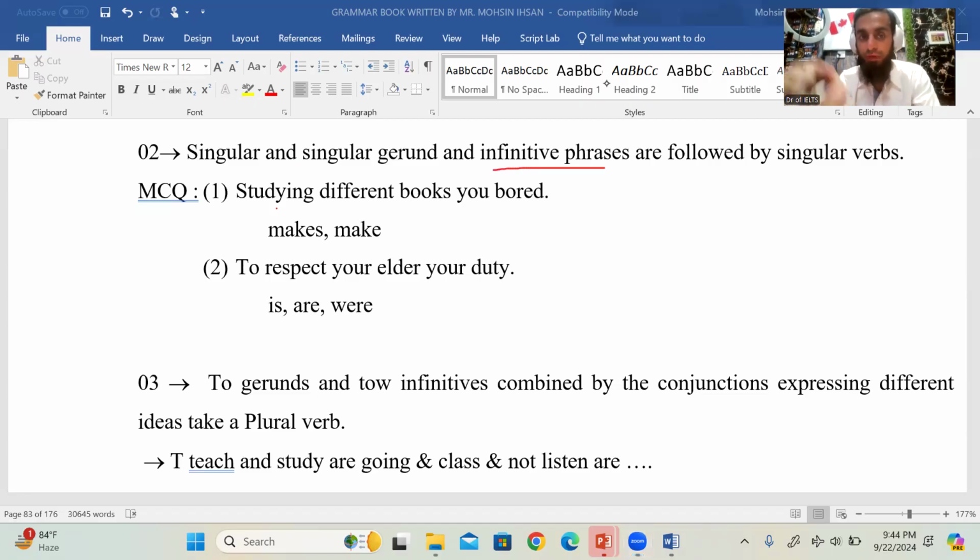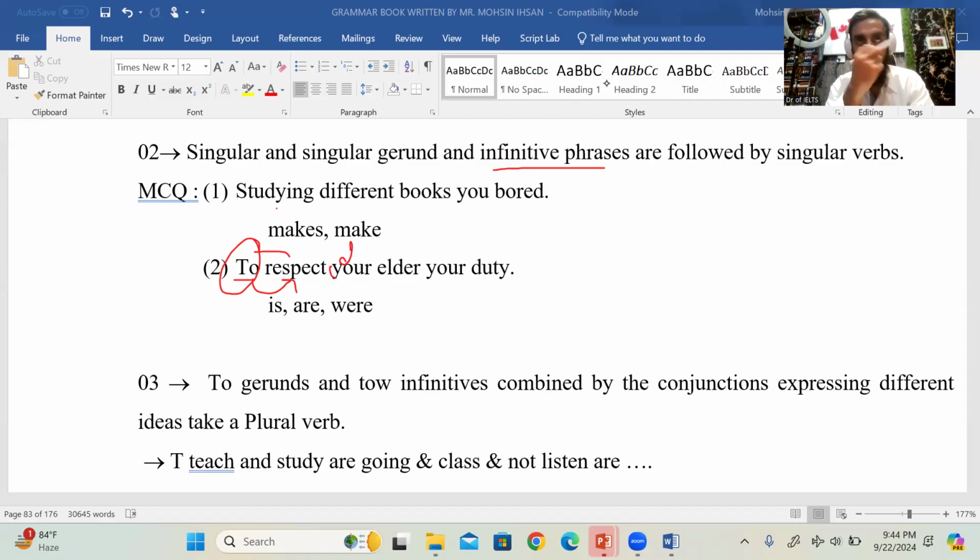Infinitive phrases, a very simple definition I tell you. After the preposition to, when you use a verb, this is called an infinitive phrase or infinitive verb. To respect, to work, to speak, to read, to write, to talk. And remember, guys, after to we can never use the third form of verb. To respected, to written, to spoke, all these will be incorrect.